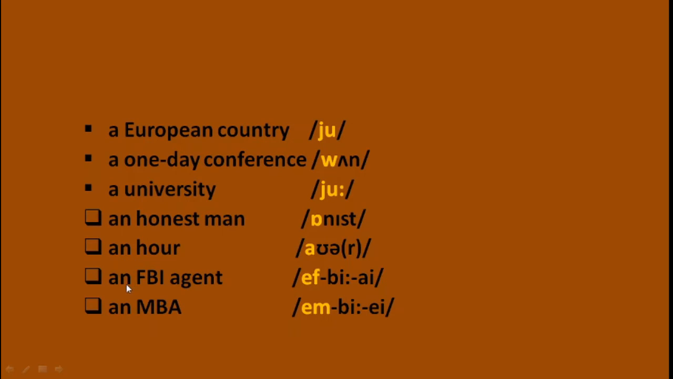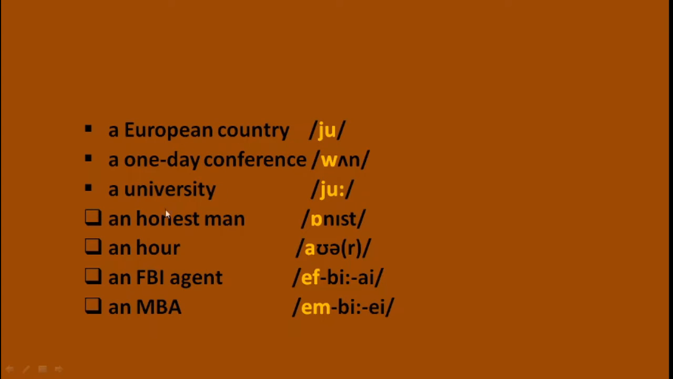Next example, an FBI agent. Look at the division, FBI. I have highlighted the first sound. Though there is the letter F, in the pronunciation there is a sound A, F, A. So before that you have to add the article an.